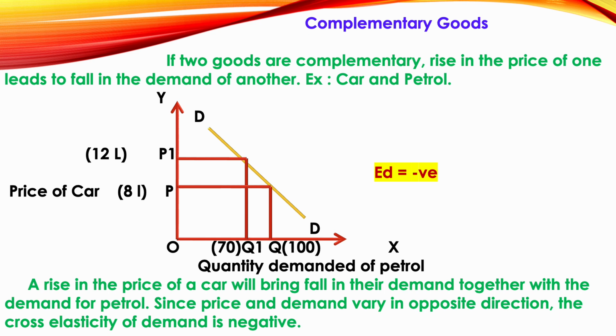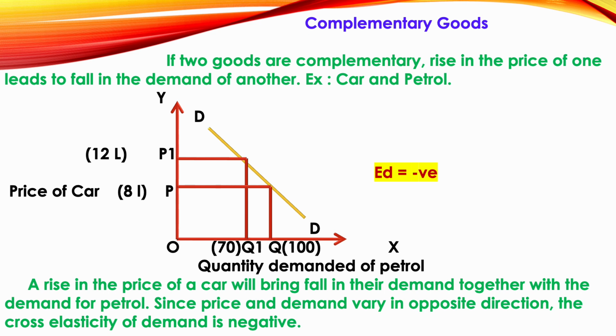If the price of car is OP, the quantity demanded of petrol is OQ. If the price of car increases from OP to OP1, the quantity demanded of petrol is decreasing from OQ to OQ1.